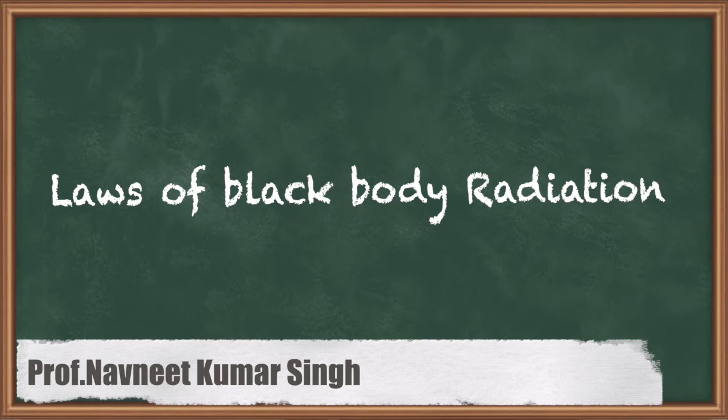As we have seen the black body, first of all we will study everything for the black body, then we will compare that black body to our different surfaces with the term called emissivity. Then you can easily predict or calculate the radiation heat exchange between any bodies. When you can calculate for the black body, you can easily calculate for the other bodies, my dear students. So that's why we are studying the laws of black body radiation. So let us see.